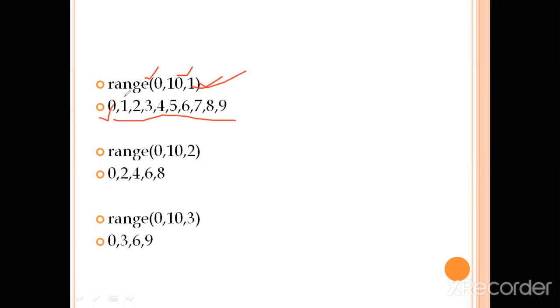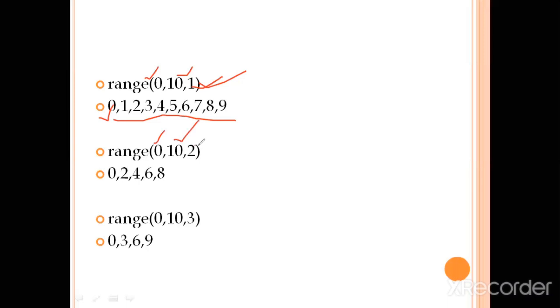So they are incremented by 1, that is 1, 2, 3, 4, 5. Up to where? Up to the last value minus 1. Total 0 to 10 means a total of 10 numbers will be printed. From 0 to 9, how many numbers are there? 10 numbers.